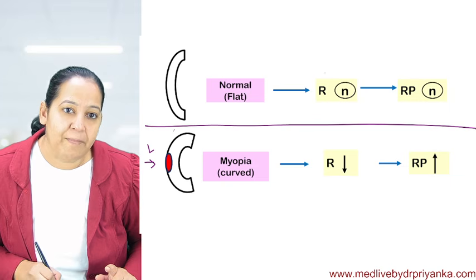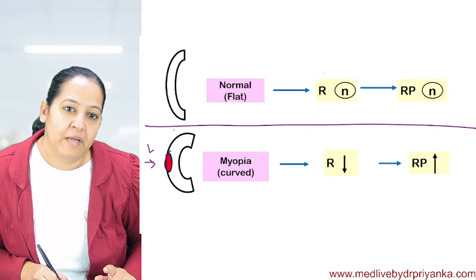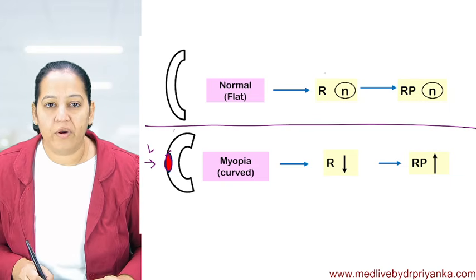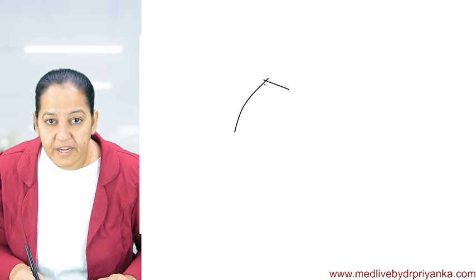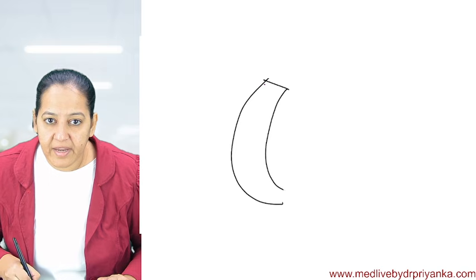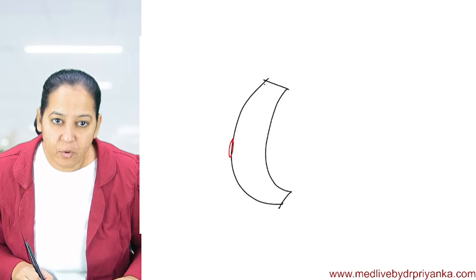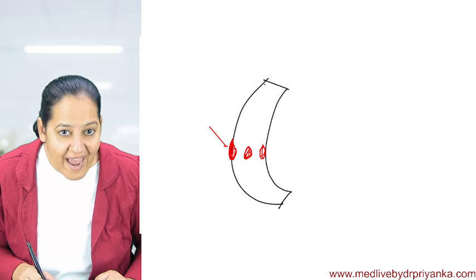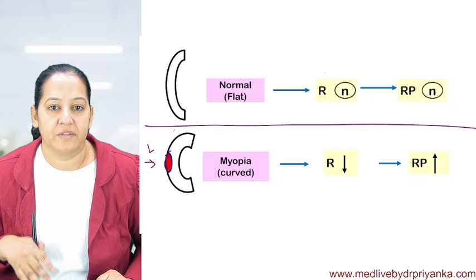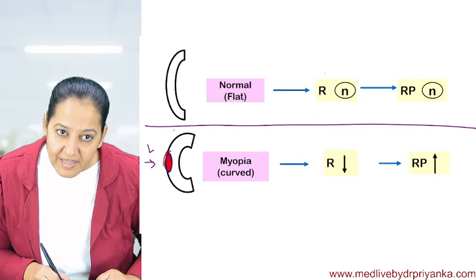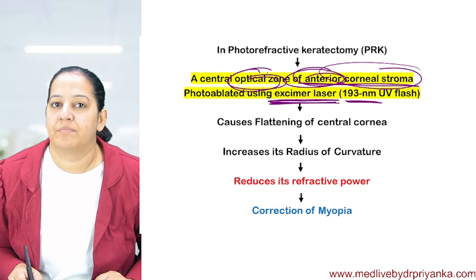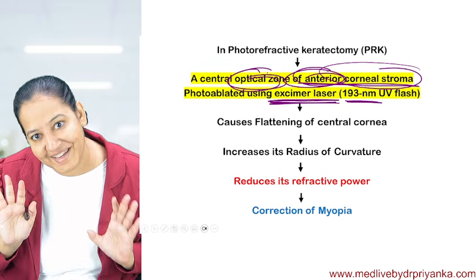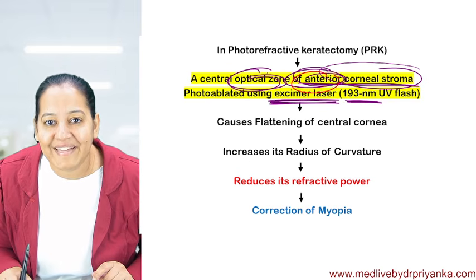See, this red dot is the ablated portion. This portion got ablated. But you know, if this is the cornea, how should I explain you? Listen, what I want to say. If this is the cornea, this ablation can be done over the anterior margin, mid portion or posterior margin. So I am doing the ablation on the anterior margin, not mid, not posterior. This is what I want to say. Appreciate, the ablation is in the anterior portion because in the next one I will do it in the mid portion. Here I am doing it on the anterior. So highlight the word anterior.